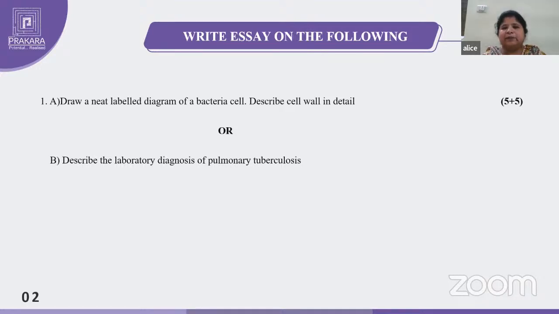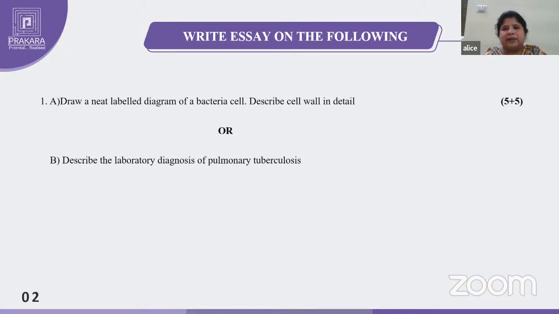Then what is meant by describe the cell wall: in microbiology, you have to put more stress on the gram-positive cell wall and gram-negative cell wall. Before writing that, first you have to draw the diagram of the normal bacterial cell with labeling. Diagrams you always draw with a pencil, and labeling also. So you put the arrow mark and do the labeling. Labeling you can do all on one side. Okay, neat labeled diagram.